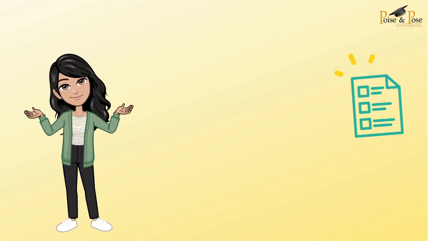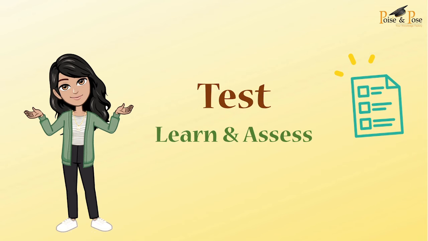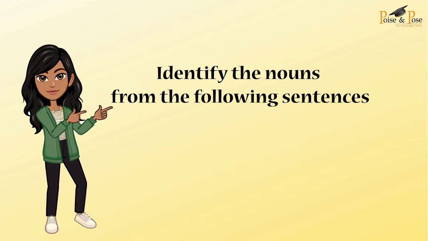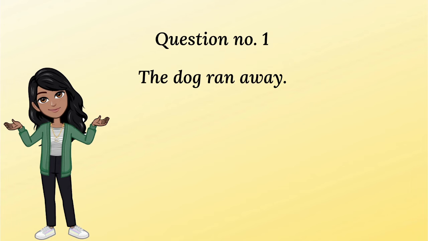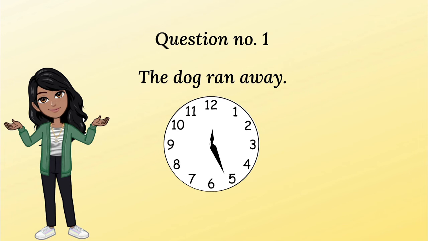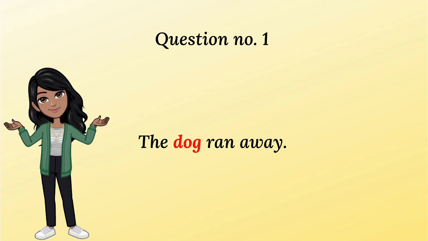Now, let us have a small test. Identify the nouns from the following sentences. Question number 1. The dog ran away. The word dog is a noun. It is the name of an animal.